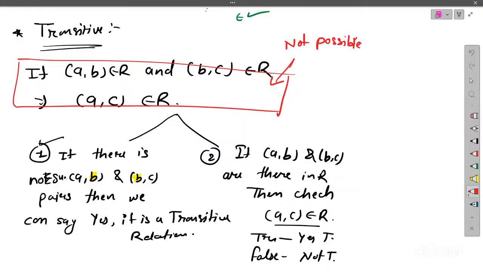Okay, so this statement contains two parts. First is the if part. So if the condition is not there, then there is nothing to check, right? So vacuously or trivially we can say that if we are not able to find such a pair, then we can easily say okay, it is transitive, it passed the transitive test.